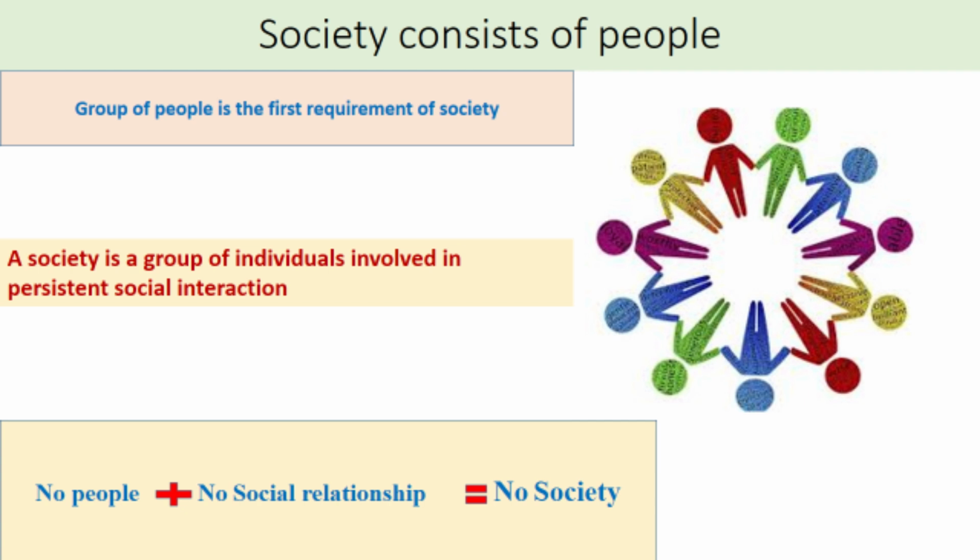The first one is society consists of people. A group of people having social interactions is the first requirement of society. Without people or individuals, there can be no social relationship, which is considered to be the primary basis for the existence of society. We can say that no people, no social relationship, and no society.